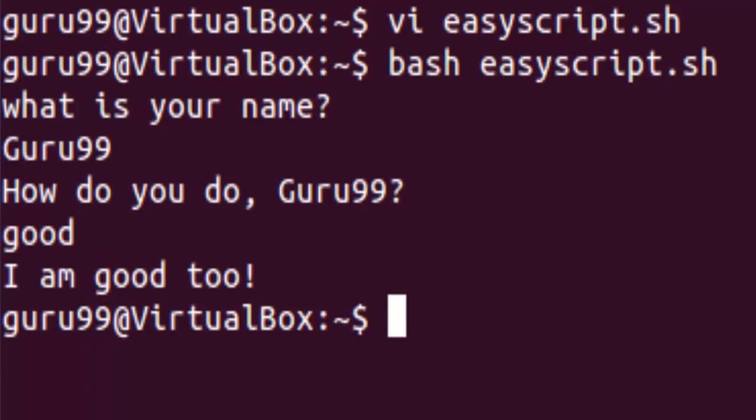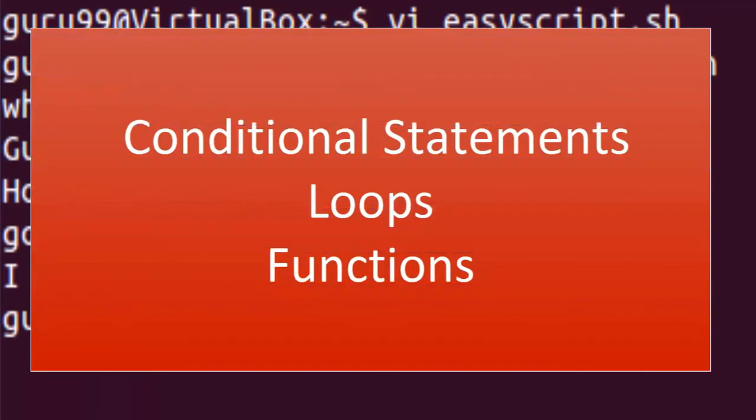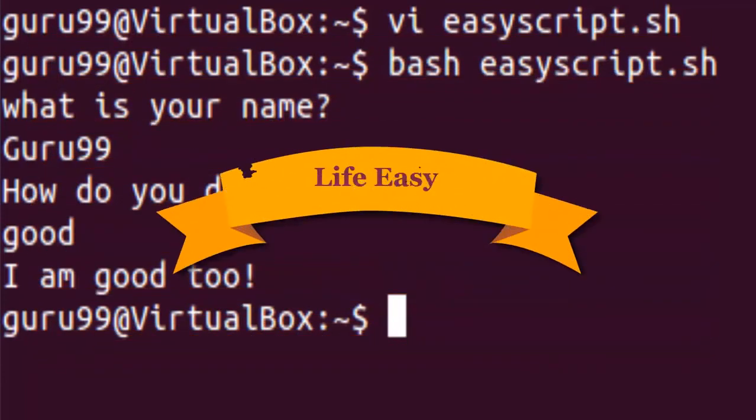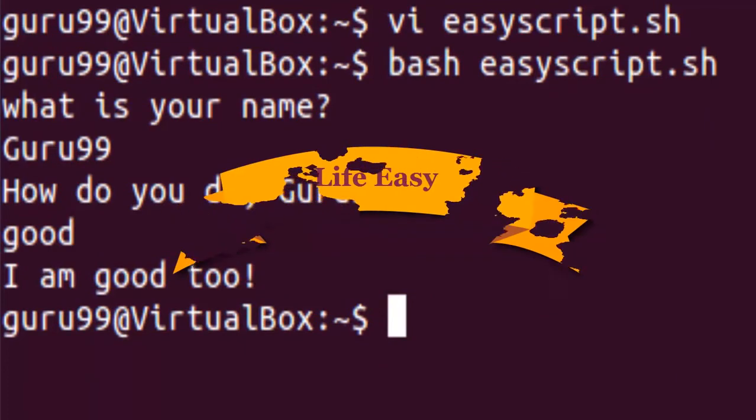Now this is a simple script. You can develop advanced scripts which contain conditional statements, loops and functions. Shell scripting will make your life easy and Linux administration a breeze.